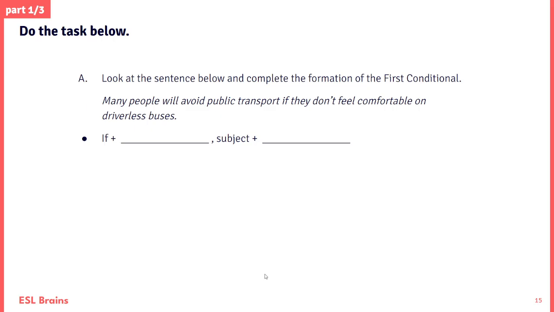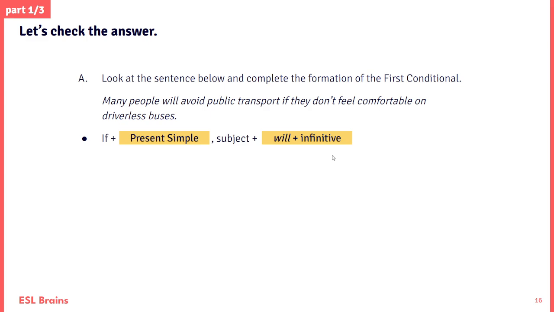Okay, let's look at the next task. Look at the sentence below and complete the formation of the first conditional. Many people will avoid public transport if they don't feel comfortable on driverless buses. So with the first conditional, we use if plus the present simple, and we use the subject with will plus infinitive. If it's sunny, I will go to the beach. I will go to the park.